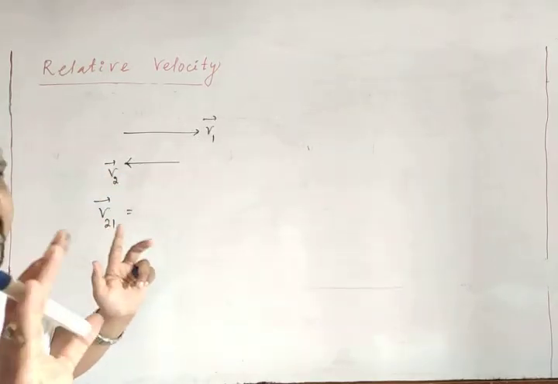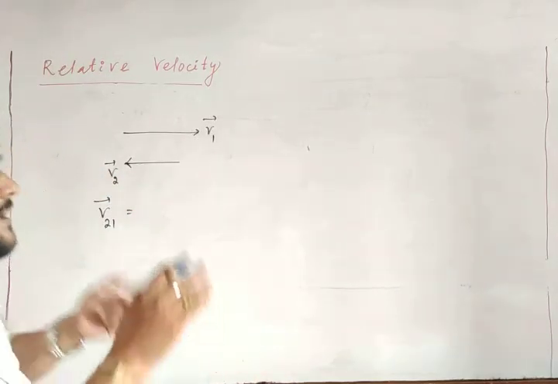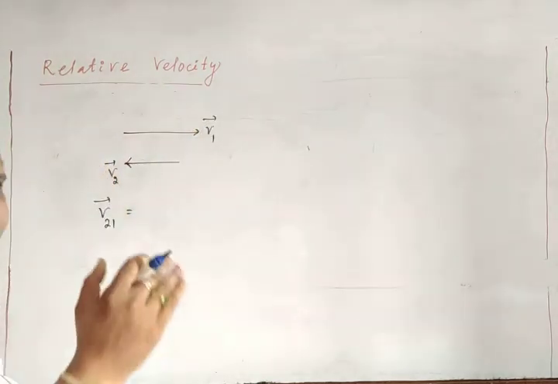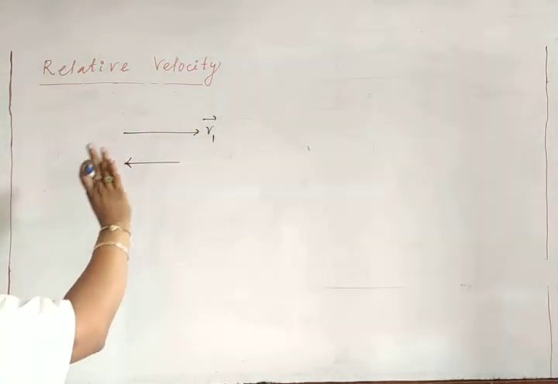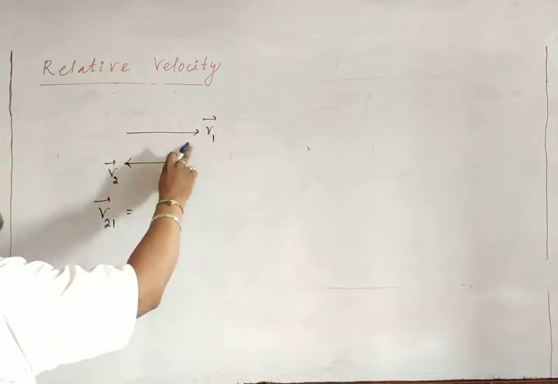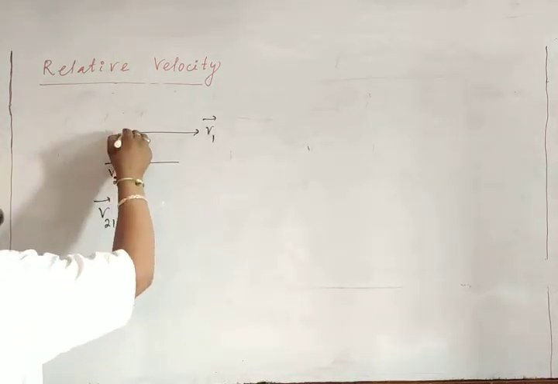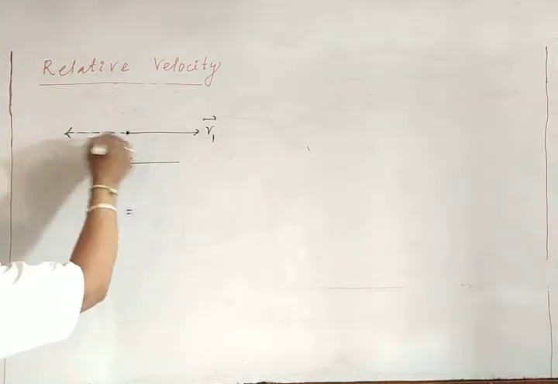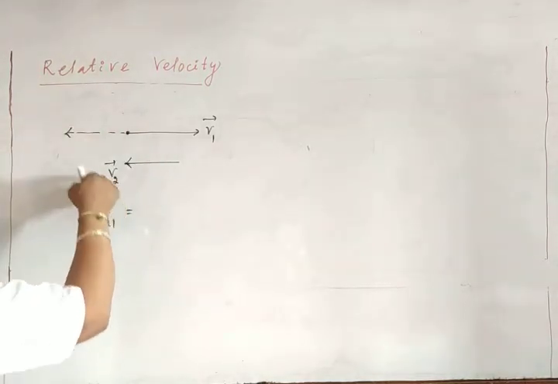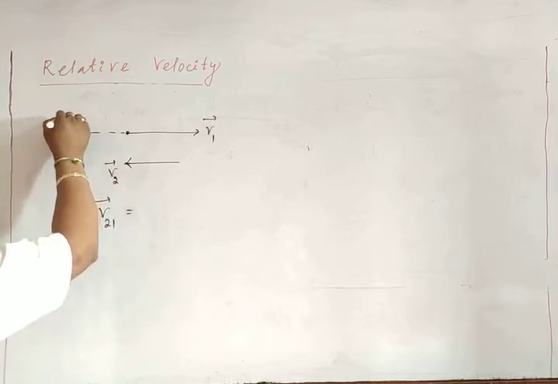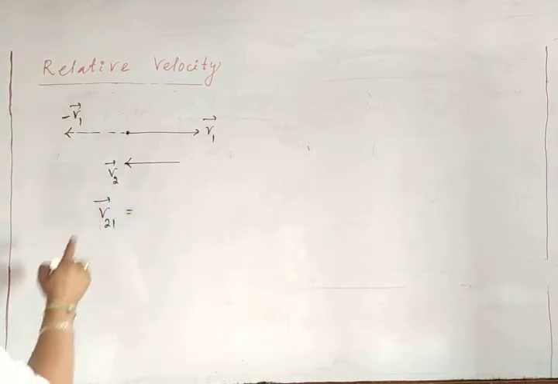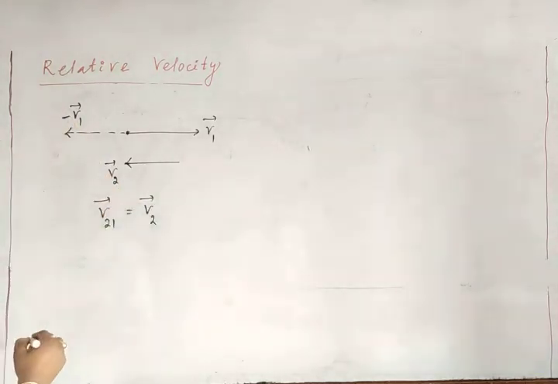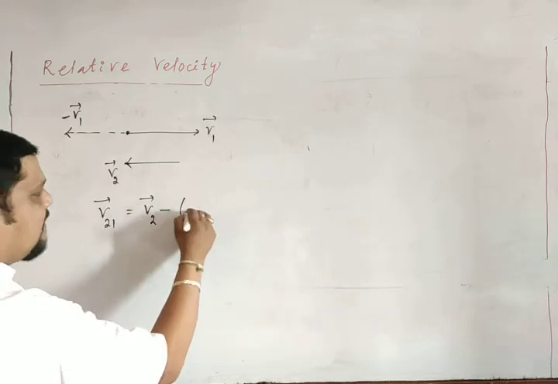So I have to make this v1 along the direction of v2, because I am calculating 2 with respect to 1. So this is your minus v1. So now v2 with respect to 1 means v2 minus of minus v1.